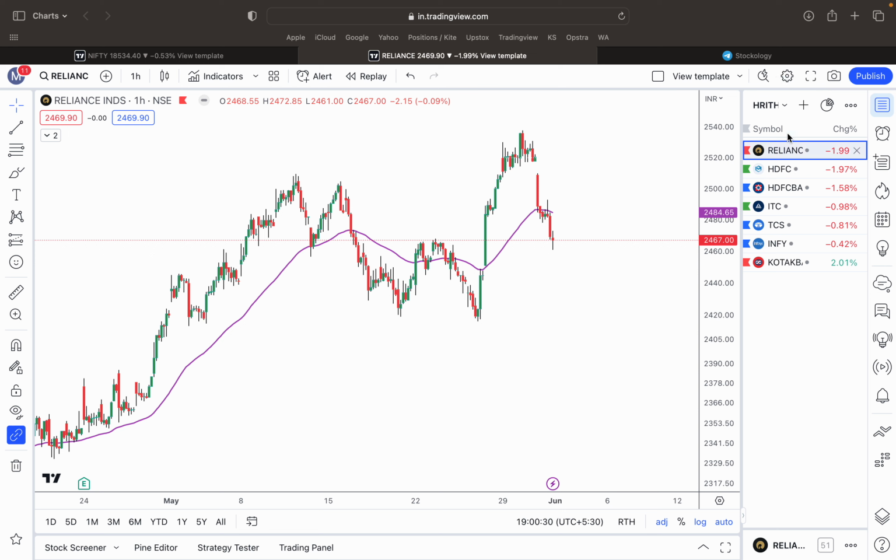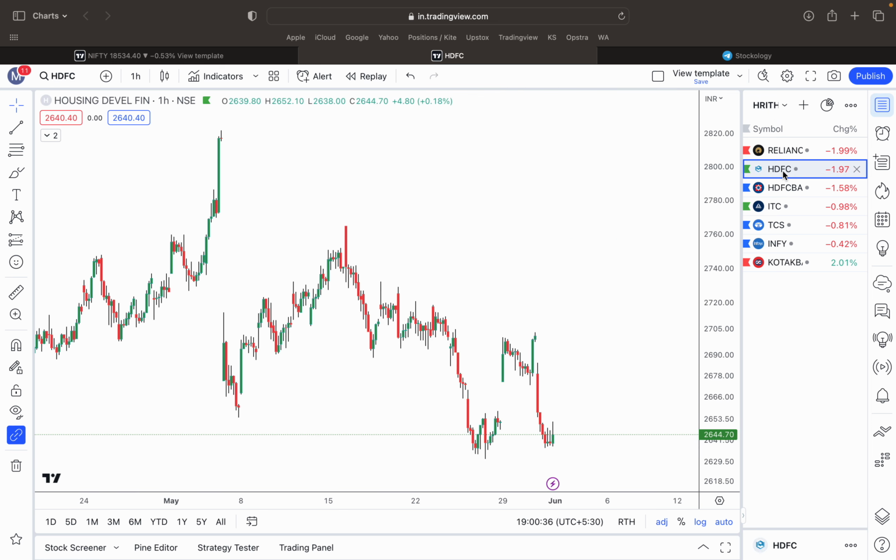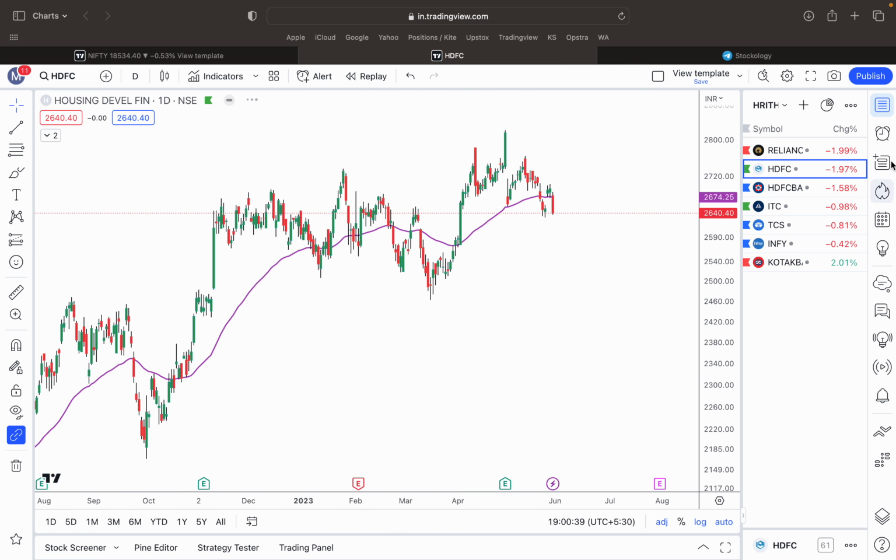So I made a watch list called HRITHIK. So let us see what it contains. H stands for HDFC Limited. R stands for Reliance. Reliance has the biggest weightage in Nifty 50. Okay, so I is ITC, T is TCS, again H is HDFC Bank, I is Infosys, and K is Kotak. So all these 7 stocks have a greater weightage on the Nifty's performance.